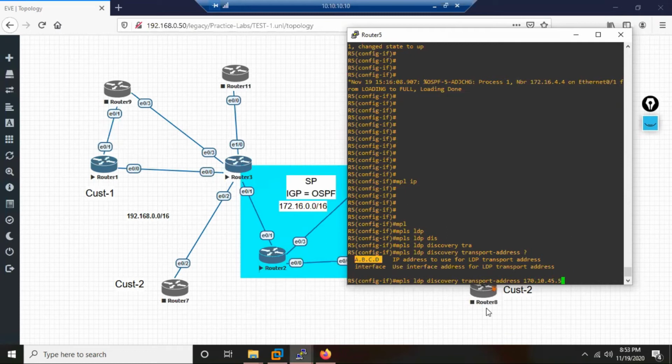So I'm telling R5, you want to do LDP neighborship, you want to discover a new neighbor, okay. Use transport. Transport means what? See, the T of TCP, in TCP, T stands for transport or transmission. Transmission or transport is the same. You're transmitting something, you're transporting something. So for this I'm saying use this address for TCP.